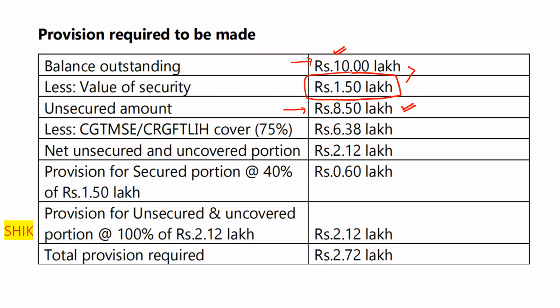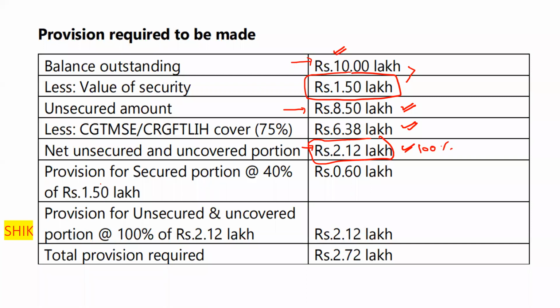On the unsecured amount, the guarantee cover is 75%. So calculate 75% of 8.5 lakh. That is 6.375, which they will approximately take as 6.38 lakh. So how much of the unsecured or uncovered portion is left? Subtracting 8.50 minus 6.38, that is 2.12 lakh. This much is the provisioning on the unsecured portion, that is 100% provisioning.